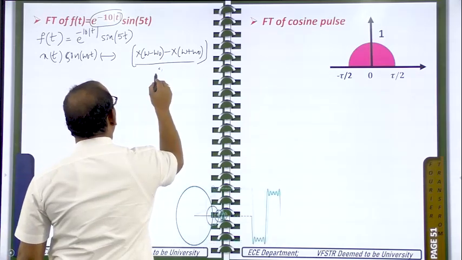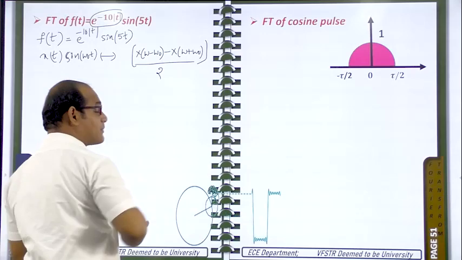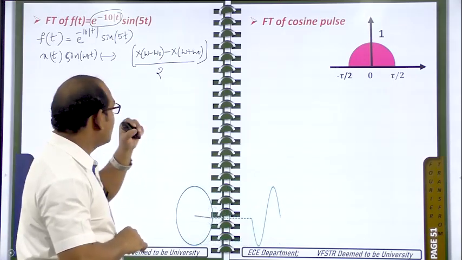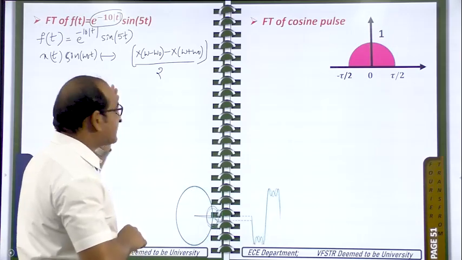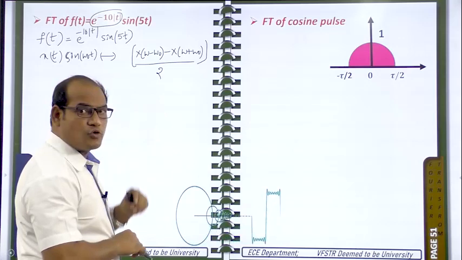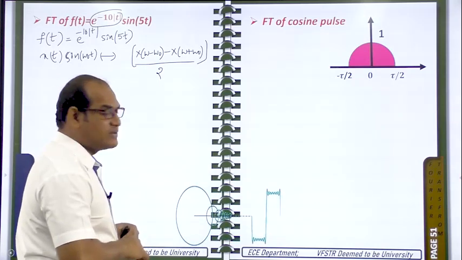Here we have to take by 2. If it is cos, capital X of omega minus omega naught plus capital X of omega plus omega naught by 2, and because it is sin, capital X of omega minus omega naught minus capital X of omega plus omega naught by 2. Like that we need to use.